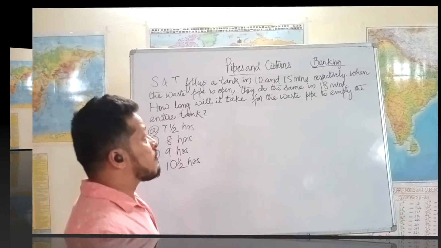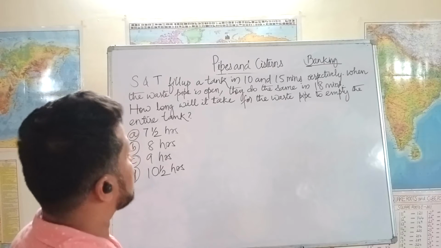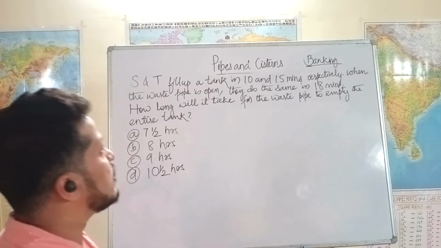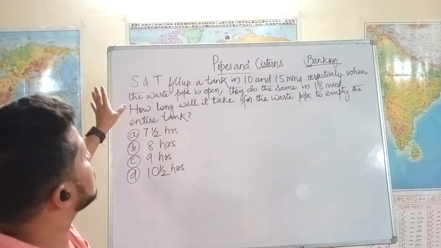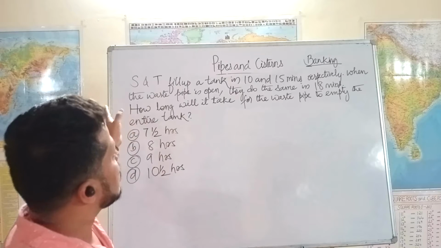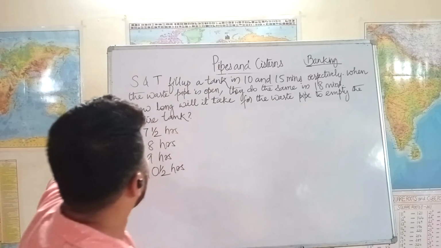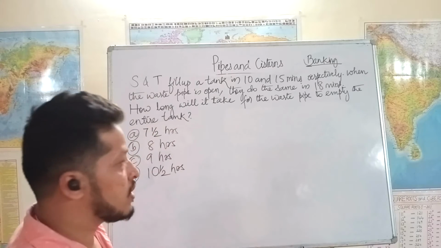Okay, we have another banking question. S and T fill up a tank in 10 and 15 minutes respectively. When the waste pipe is open, they do the same in 18 minutes. That means when S, T and the waste pipe, all three are open, then the entire tank is filled in 18 minutes. How long will it take for the waste pipe to empty the entire tank? This is the question.